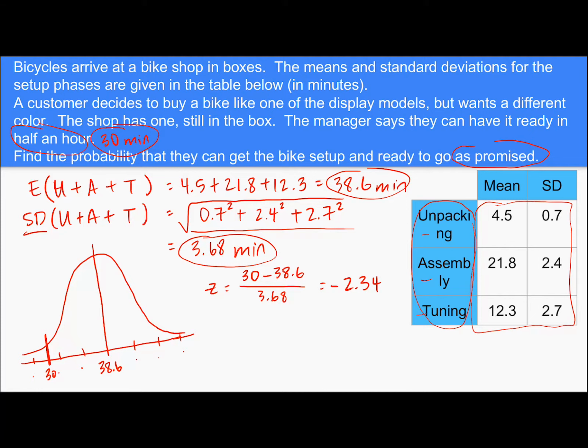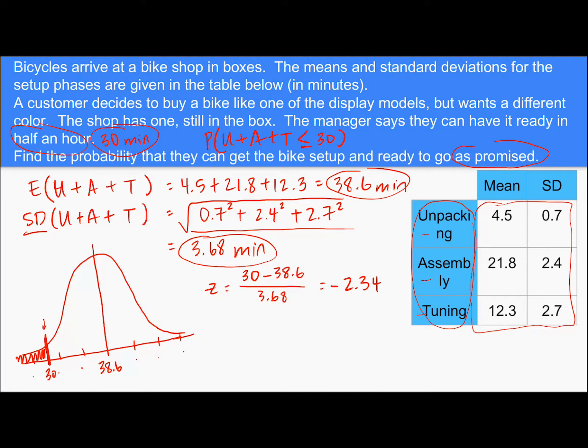Just generally with normal model probabilities, it's never a good idea to find the probability of a single individual number. We always want to find some kind of range. So he said 30 minutes, but it would also be just fine if it took less than that. So I'm going to find the probability, so P, that the combined time U plus A plus T is less than 30, or less than or equal to. On a normal model, less than versus less than or equal to is not really something we're worried about.